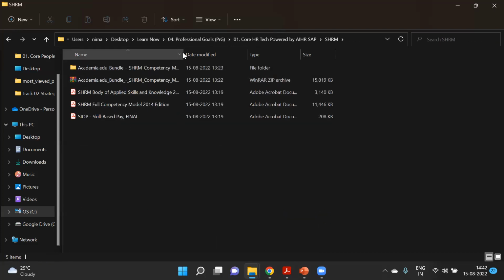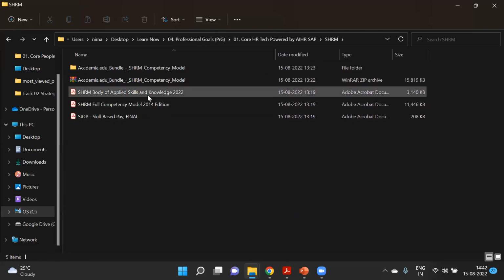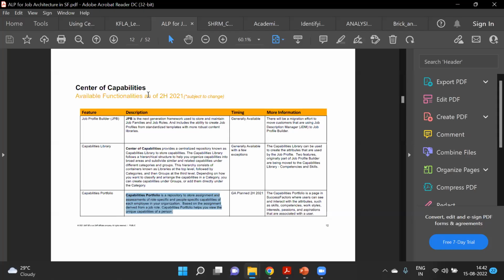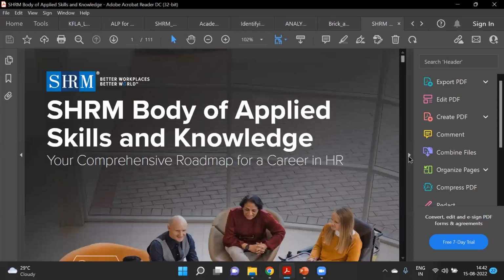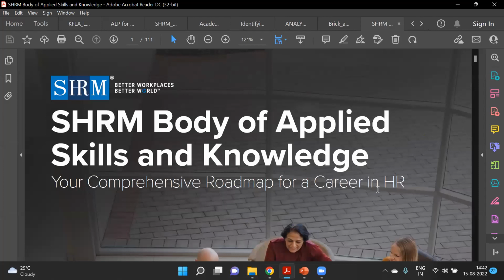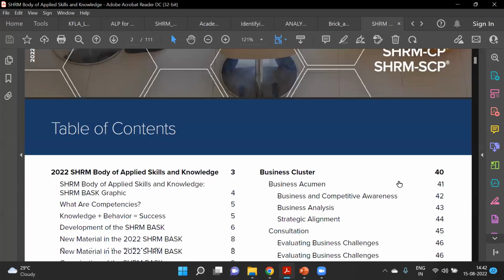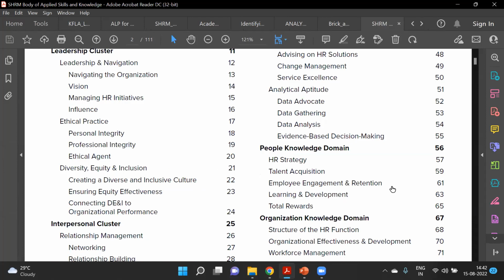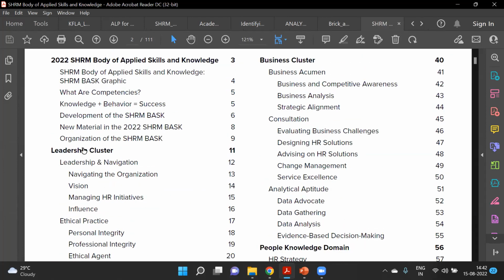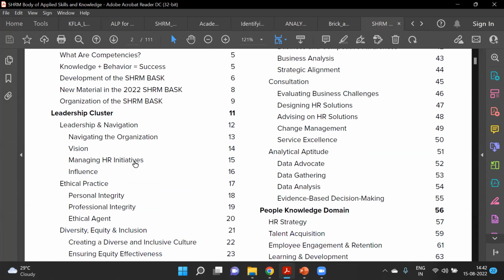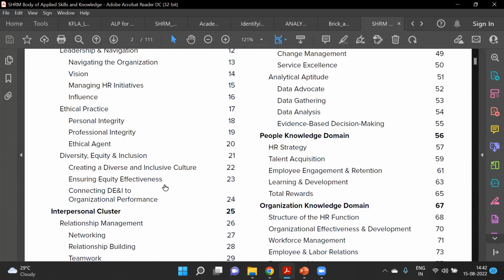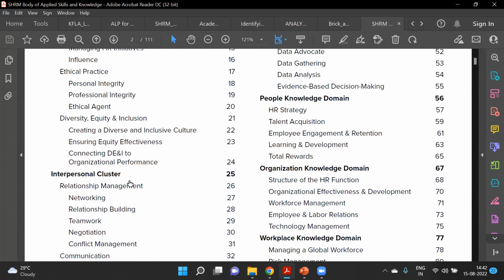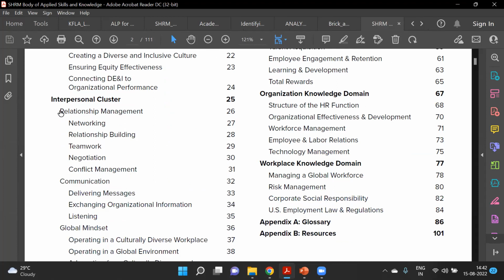Yeah. So in the SHRM, this is the guide I am referring to, the SHRM Body of Applied Skills and Knowledge. This is just an example. Here you can see we are making these categories: a leadership cluster, an interpersonal cluster. Under that we have a category, under that we have groups, and under that these are the competencies.